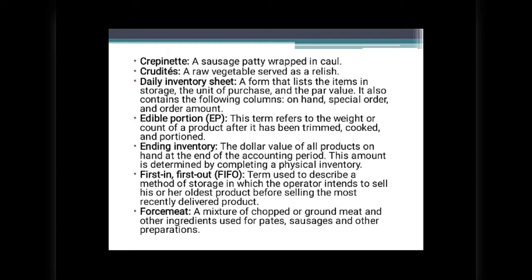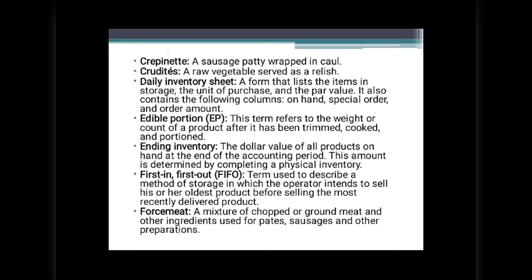Daily inventory sheet, a form that lists the items in storage, the unit of purchase, and the par value. It also contains the following columns: on hand, special order, and the order amount. Edible portion, EP. This term refers to the weight or count of a product after it has been trimmed, cooked, and portioned. Ending inventory, the dollar value of all products on hand at the end of the accounting period. This amount is determined by completing a physical inventory.